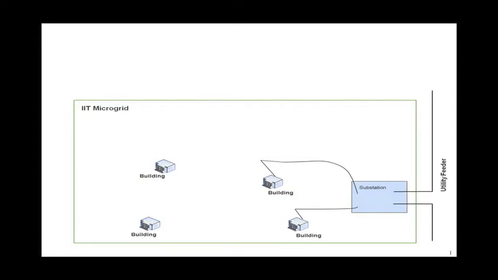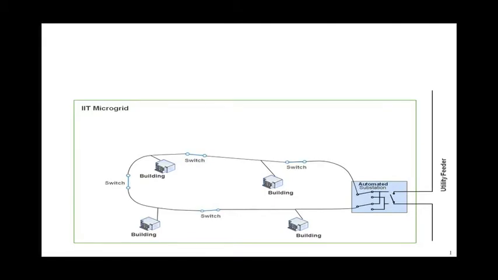With Perfect Power, we have created loops. Now there are two paths from the substation to each building. Each loop has several fully automated switches. If there is a disturbance in the loop, then it can be isolated automatically by the switches, while still providing power to all the buildings.